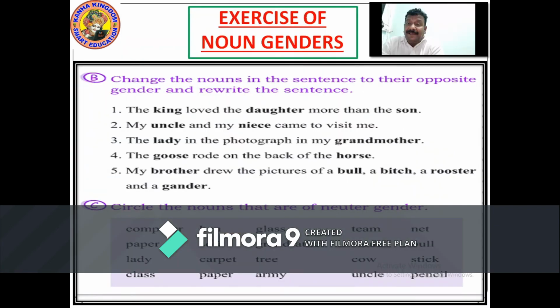So now exercise of noun genders. When we talk about genders, there are 3 types of genders: masculine, feminine, neuter. So now change the nouns in the sentence to their opposite gender and rewrite the sentence. The entire sentence is to be rewritten. We have to change the noun. All that which is in black font, which is dark, needs to be changed with the opposite gender. If it is king, the opposite gender will become queen.